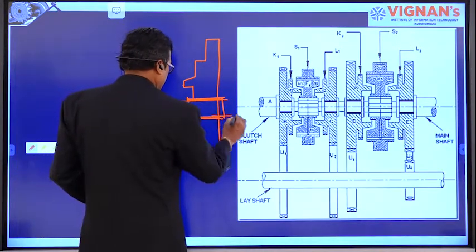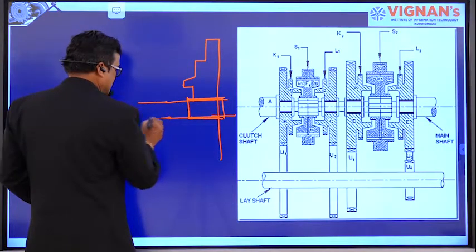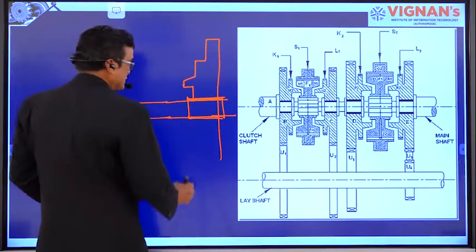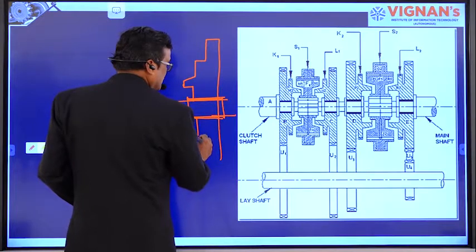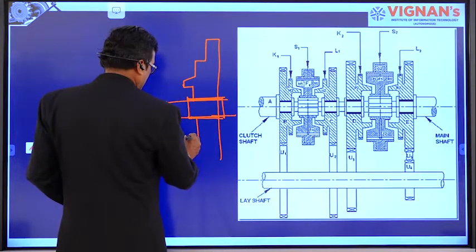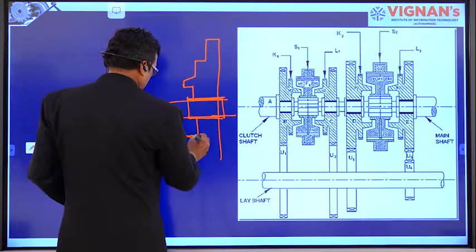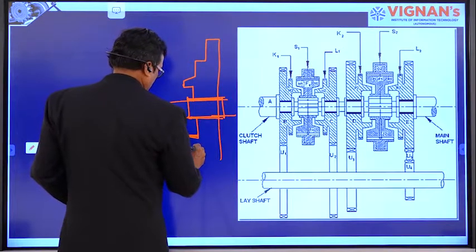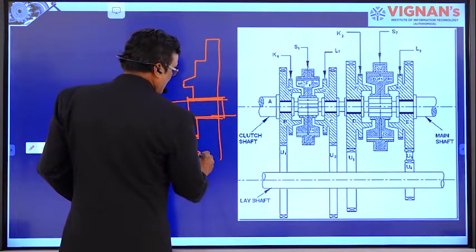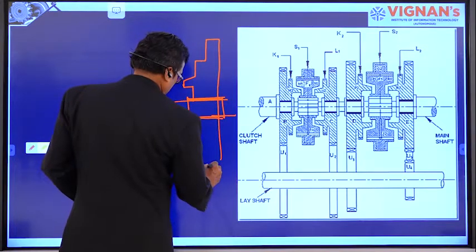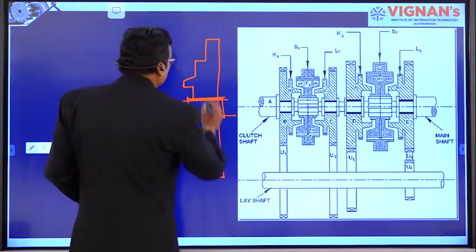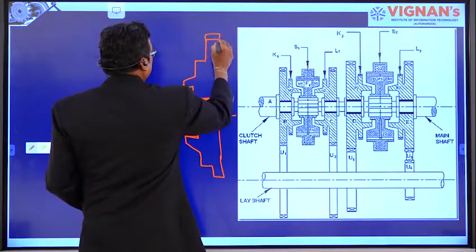This is the shaft, right? And here also we have to show, here there are teeth.